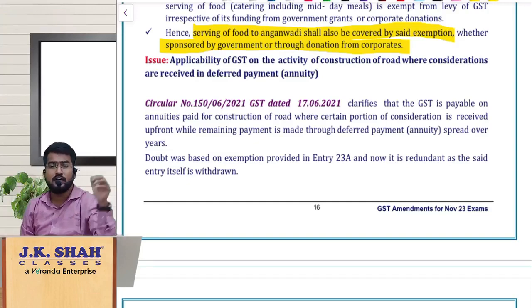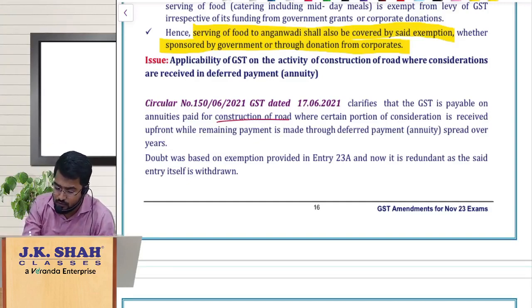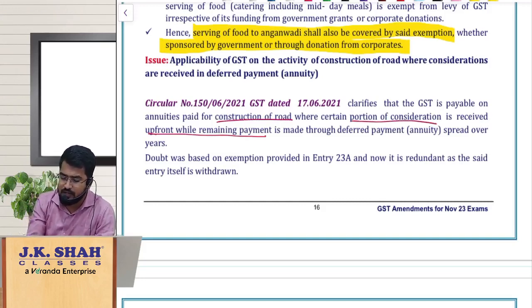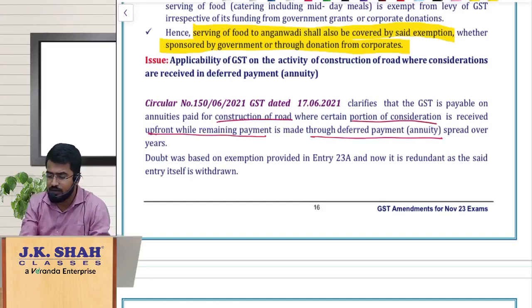So deferred payments were made. There was a doubt, sir, for construction of roads where some portion of consideration is received upfront while the remainder is made through deferred annuity payments spread across the years, whether this was exempt. Like that they got a doubt.